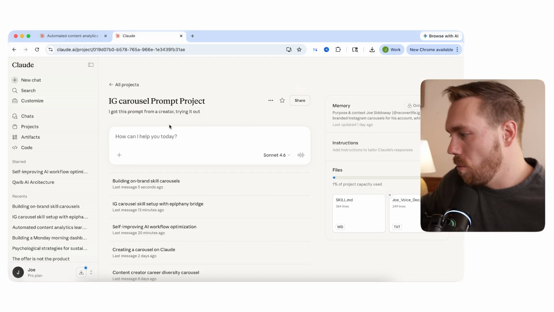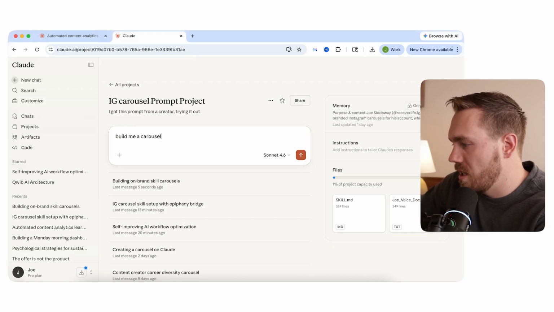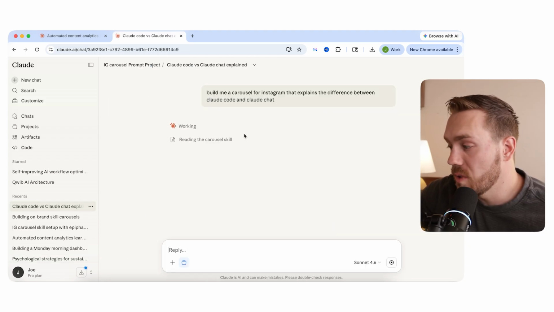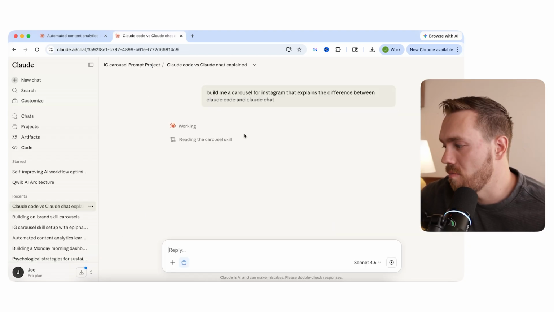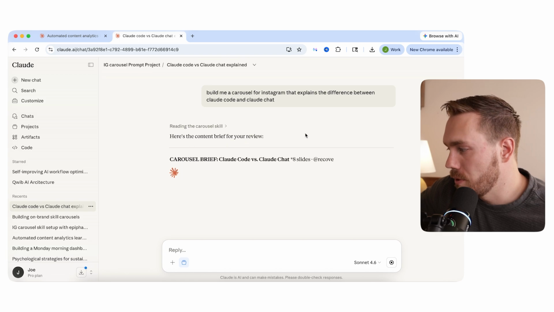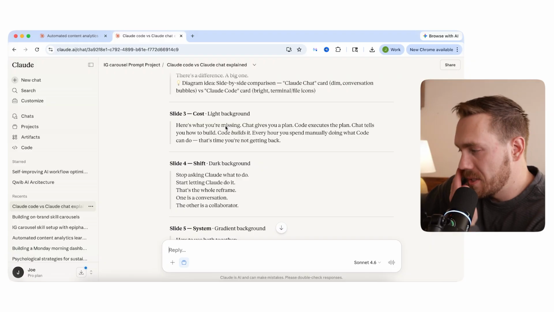The next thing is I want to go through and show you what it looks like. Build me a carousel, Claude Code and Claude Chat. It's now going to read the carousel skill, which I've made. That's what this says here. Here's the content brief for your review. Part of my skill is that it gives me the text first before it tries building the visuals, because those are the things it messes up. If it tries to do both the script and the visuals, it just doesn't work.